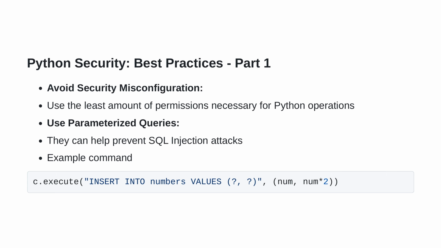In the current section of our course Python Security, Best Practices Part 1, we will focus on two important aspects: avoiding security misconfiguration and using parameterized queries. Firstly, it's crucial to understand that to avoid security misconfigurations, we must always use the least amount of permissions necessary for Python operations. This helps us keep safe from overly broad permissions, which can leave the system vulnerable.